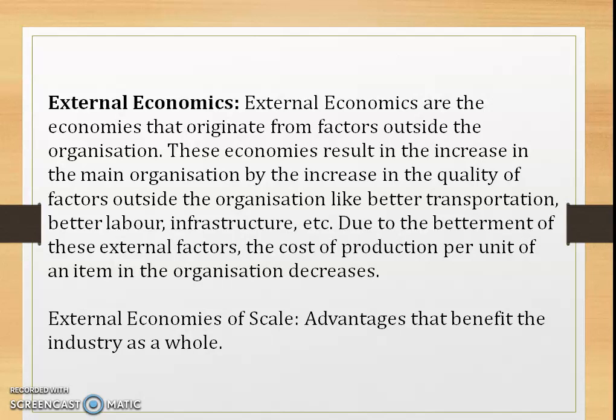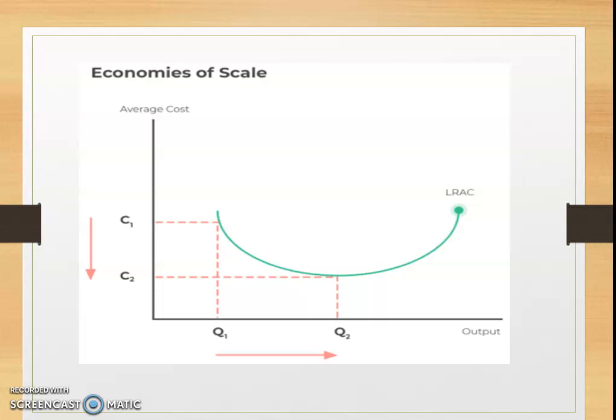So basically, the benefits depend on the external factors or the industry as a whole. What do you mean by industry? A group of firms is called an industry, isn't it? And the benefit you get from the government, that is a kind of tax reduction. So the external economies of scale are the advantage that benefits the industry as a whole.